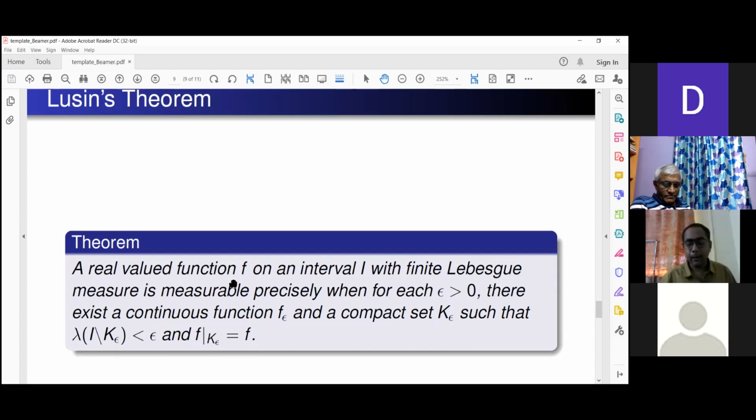Of course this is just heuristics, but the precise proof goes as follows. Any questions so far?